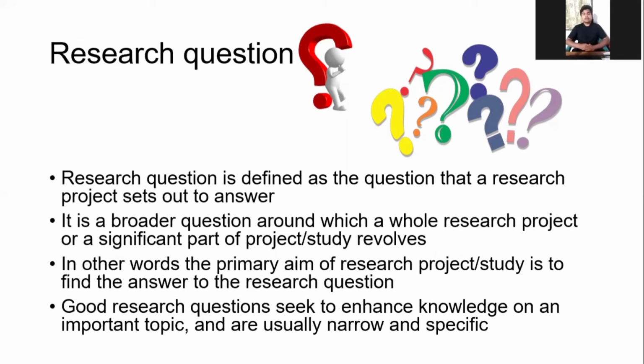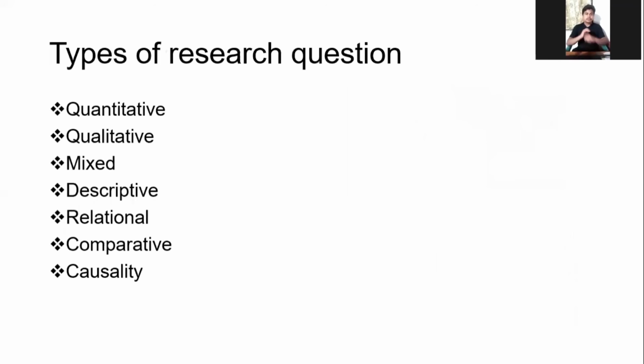It is a broader question around which a whole research project or a significant part of the study revolves. In other words, the primary aim of the research project or study is to find the answer to the research question. Now let's talk about types of research question: quantitative, qualitative, mixed, descriptive, relational, comparative, causality.